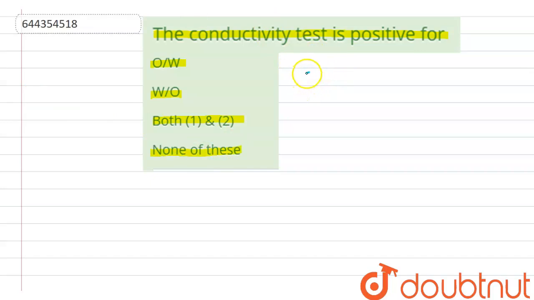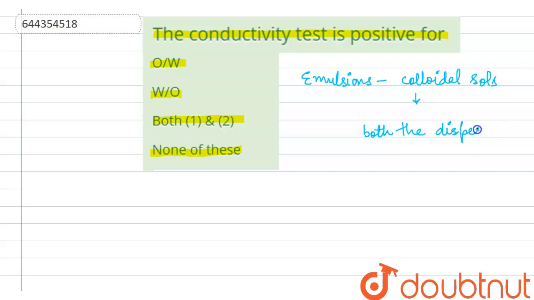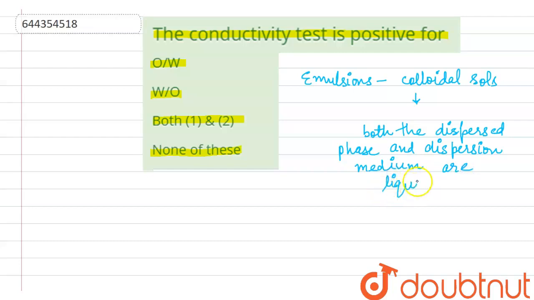So first of all, we'll talk about emulsions here. Emulsions are basically colloidal sols in which both the dispersed phase and dispersion medium are liquids, right?